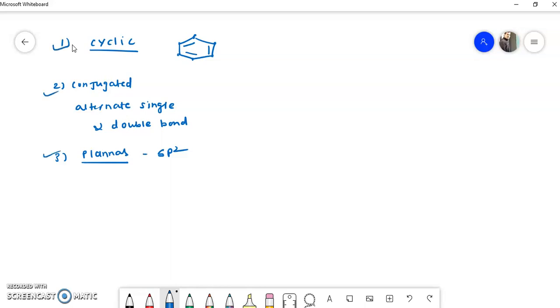And the fourth condition is Hückel's rule. Now, what is this Hückel's rule?